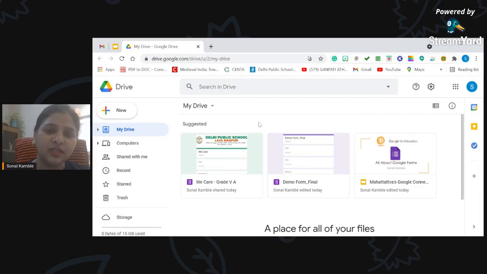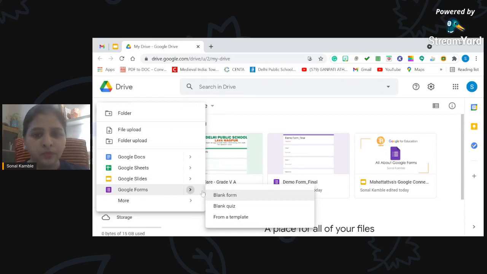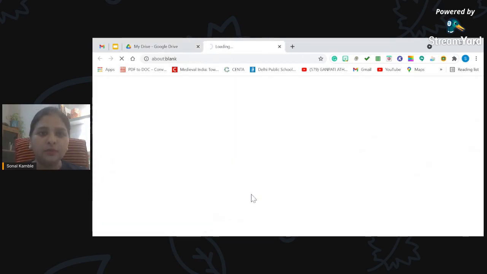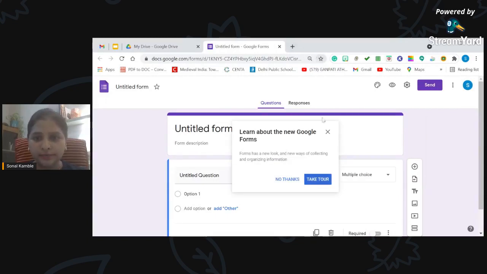Before this, we have already learned how to create a new form. I'll click on this new form, and I'll get a drop down view here, and I'll choose Google Form. And then you will get 3 options. One is for a blank form, another is for a blank quiz, and another is from a template. As we are starting from the basics, let's keep it simple. I'll choose a blank form, and one by one I'll show you how we add different questions there.